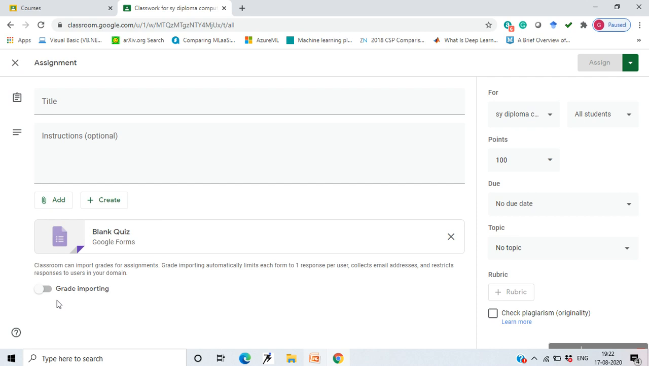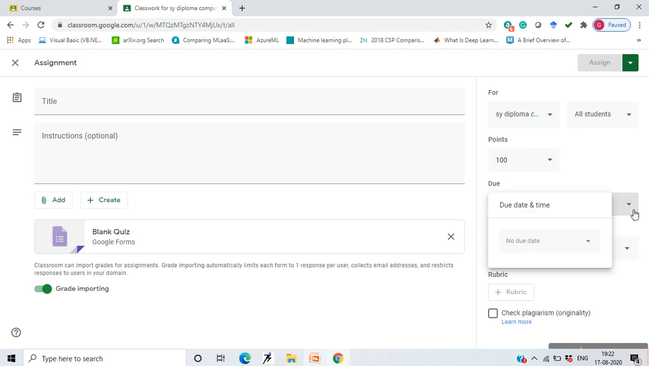See, this facility again is not present if you are using a personal email ID, a personal Google account for this. If you have a G Suite account, then this grade importing is allowed. Okay, and you can assign the points to your assignment. How many points you want to give? You want to give 10 points, you want to give 100 points, or whatever, that you can decide.